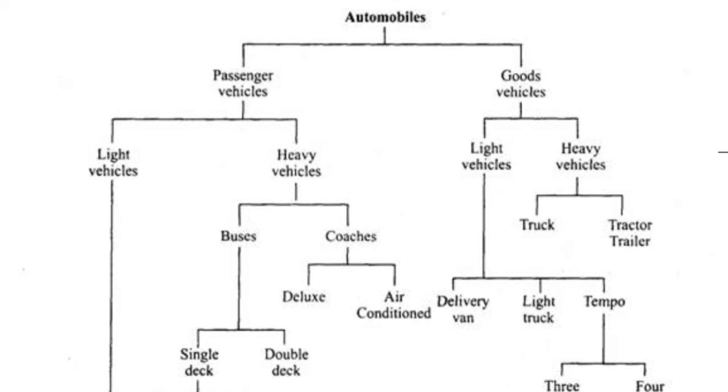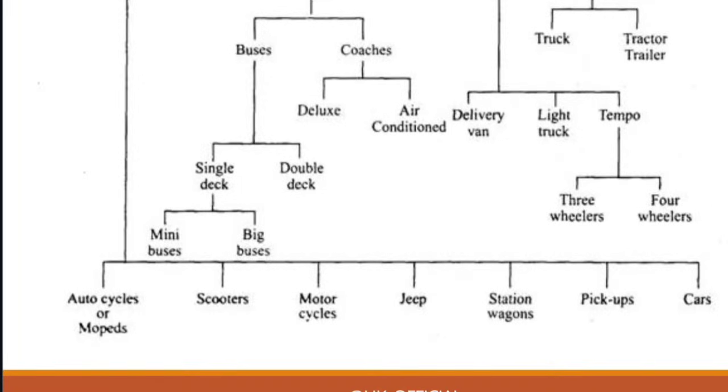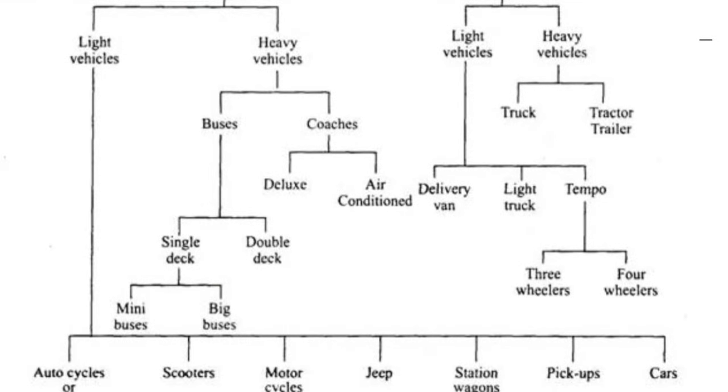Okay, so first, passenger vehicles. What are passenger vehicles? Again, they are classified into light vehicles and heavy vehicles. Light vehicles are further classified into autocycles, scooters, motorcycles, jeeps, station wagons, pickups, cars. Okay, so these are all light vehicles. Then heavy vehicles are divided into two, buses and coaches.